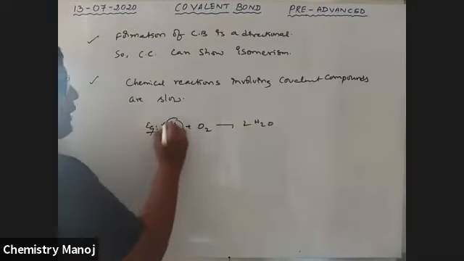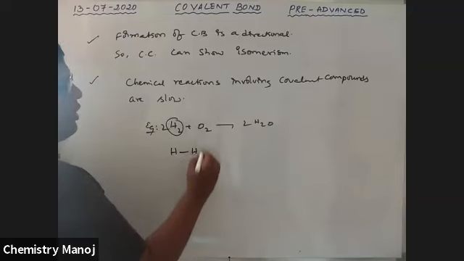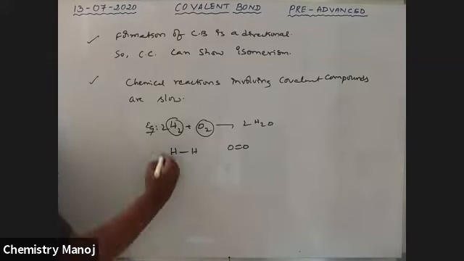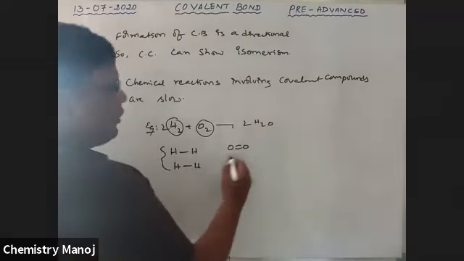Here there is an H2 molecule with a bond between hydrogen atoms, and an O2 molecule with a double bond between oxygen atoms. There are two H2 molecules and one oxygen molecule.